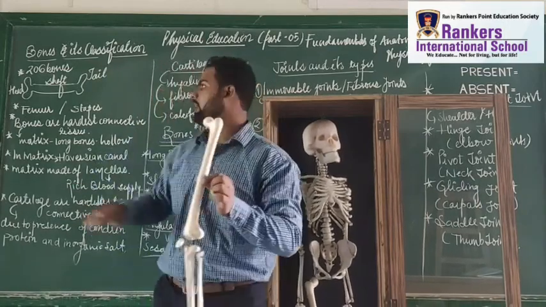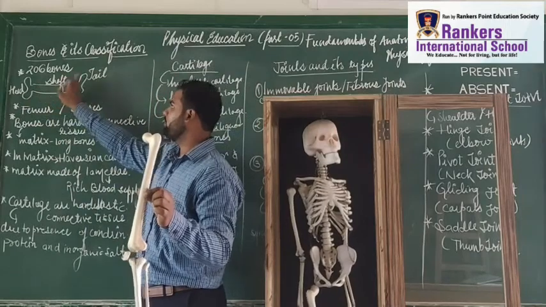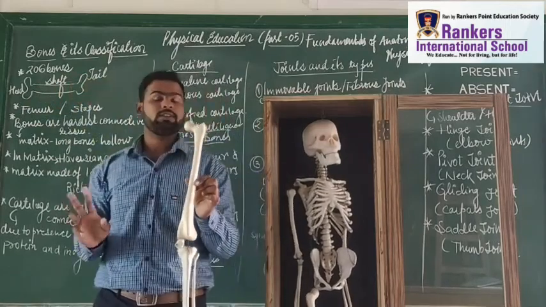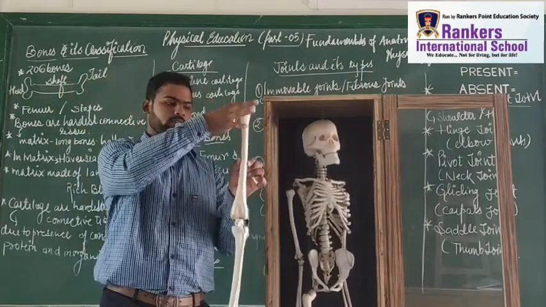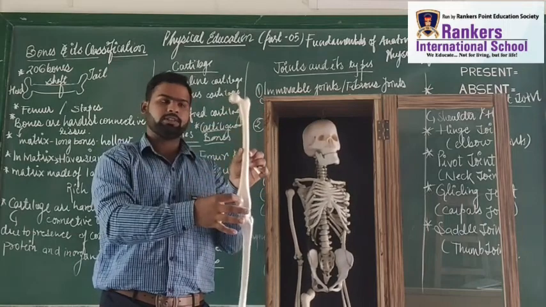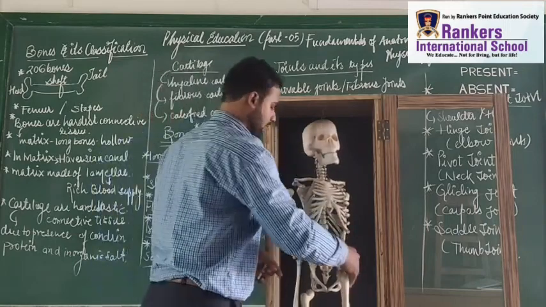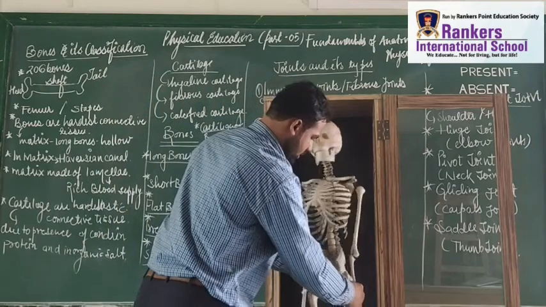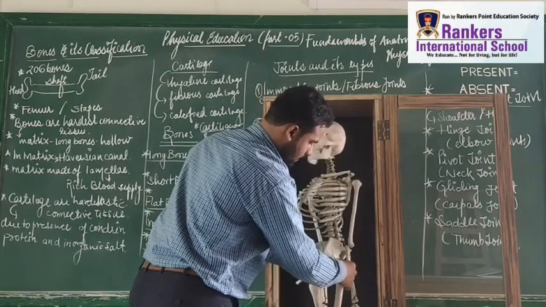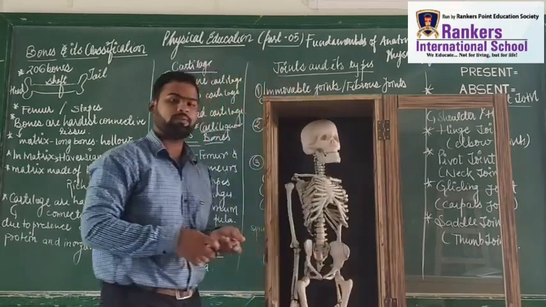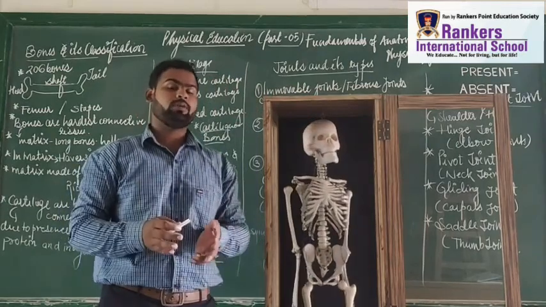Each and every bone has head, shaft, and tail region. What are the three things? Head, shaft, and tail region. Our bone here is the femur bone, right? The femur bone is the longest bone in the body,